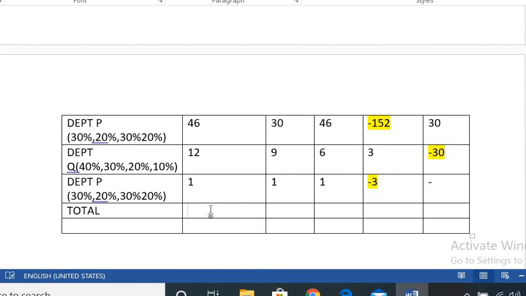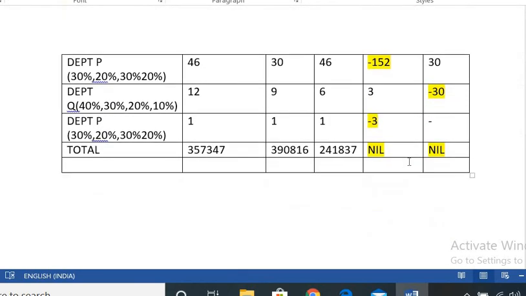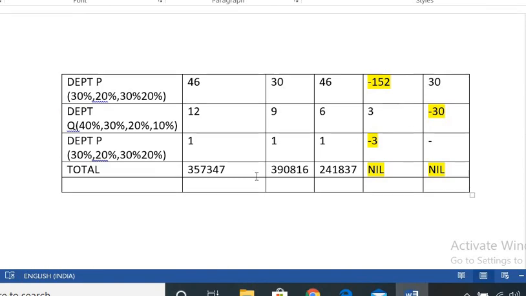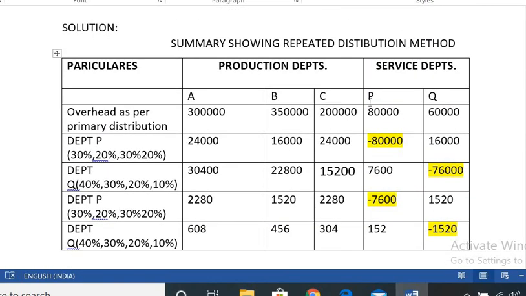In the first column is 3,57,347 and next one is 3,90,816 and 2,41,837. So here last column is nil, service column nil. So both the departments P and Q ಏನಾಗುತ್ತಲ್ಲ nil ಆಗುತ್ತೆ, because this is the repeated distribution method. until 0 ಬರೋ ತನಕ nil ಆಗೋ ಮಟ್ಟನೂ ನಾವು apportion ಮಾಡ್ಕೊಂತ ಹೋಗಬೇಕು. So I hope you can understand the repeated distribution method.